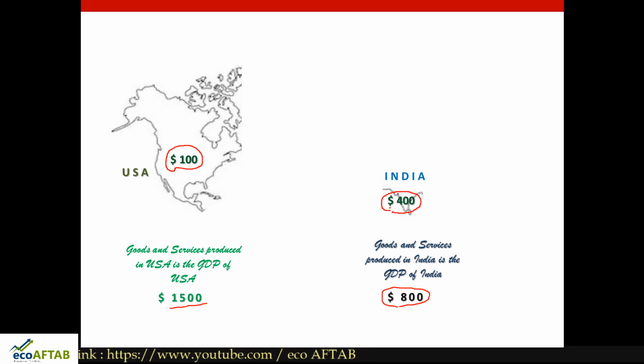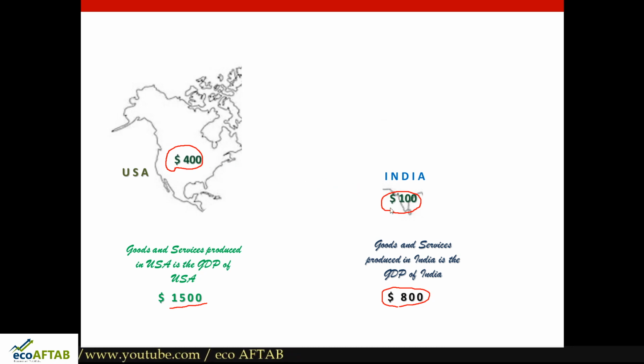So what will Americans do? They will expatriate this $400 to USA, and what will the Indian origin factors of production do? They will send this $100 to India. So here you can see the respective earnings crossing the border.